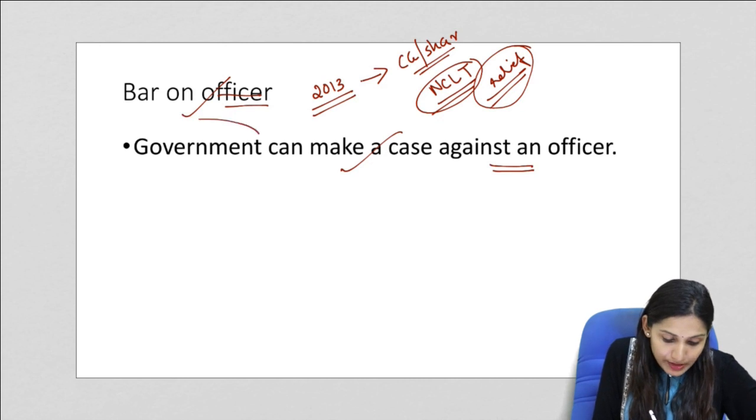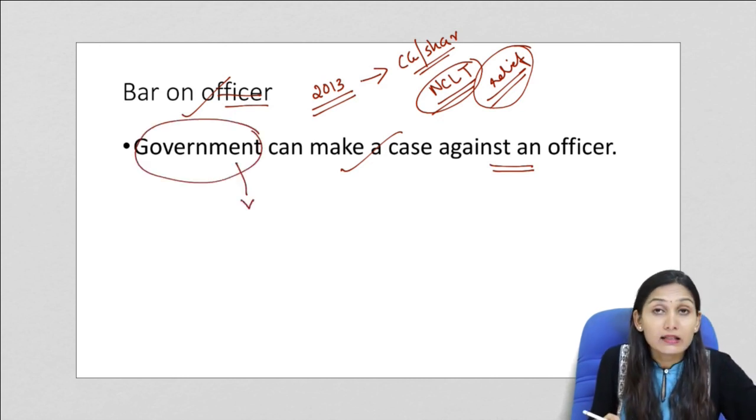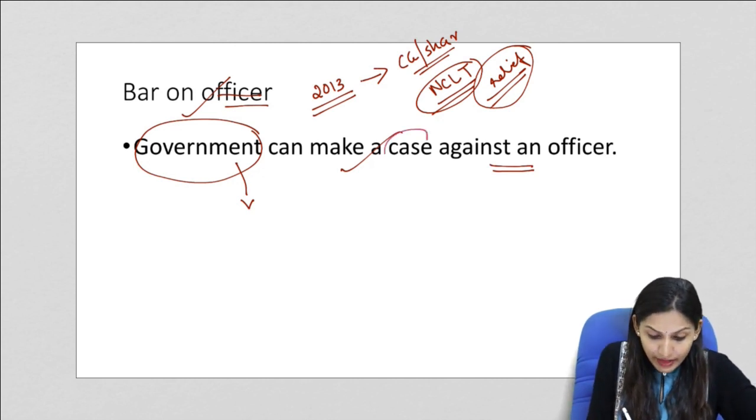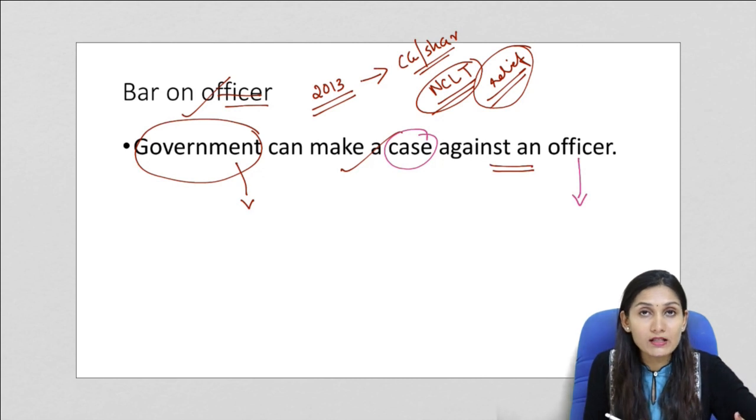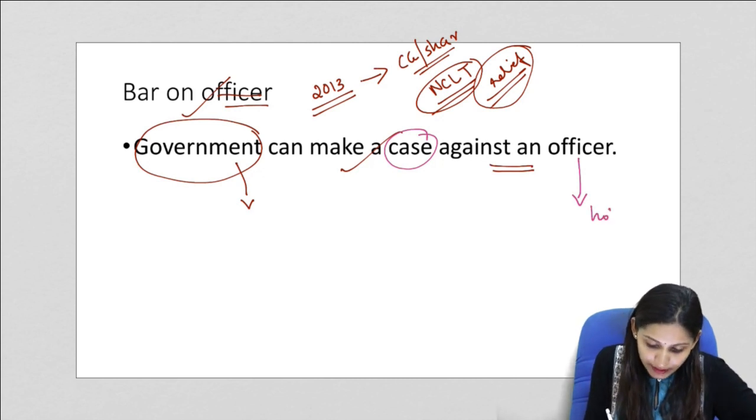So here an empowerment of the central government is seen. That is, the government can make a case against an officer that this officer is incompetent or not eligible to hold a particular office or a particular designation.